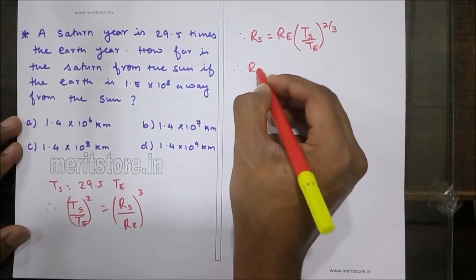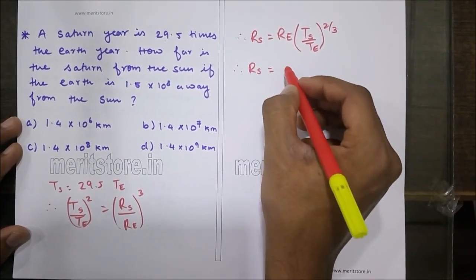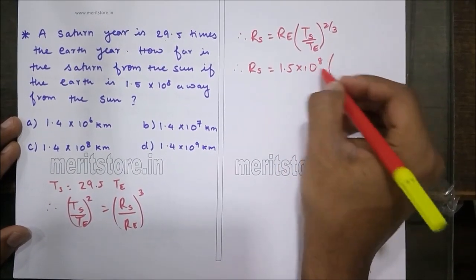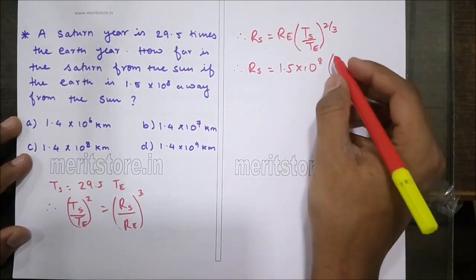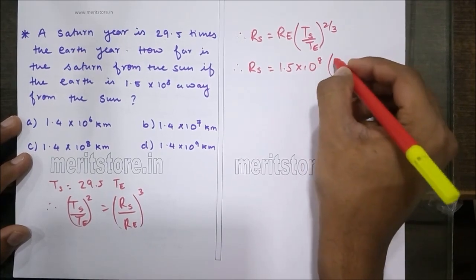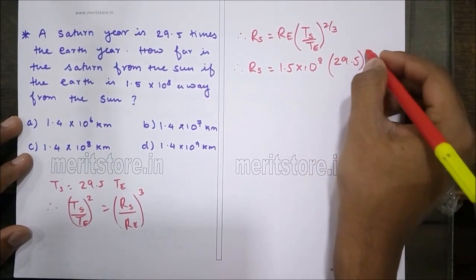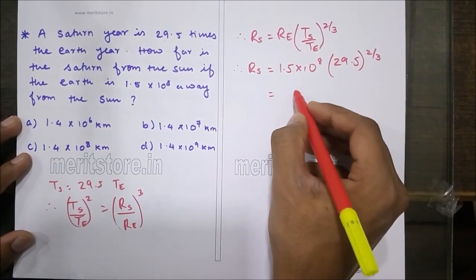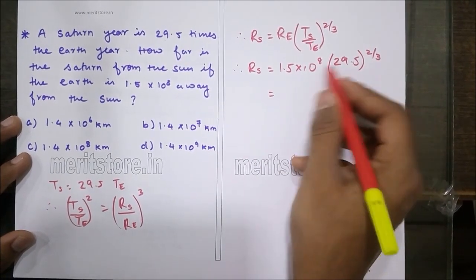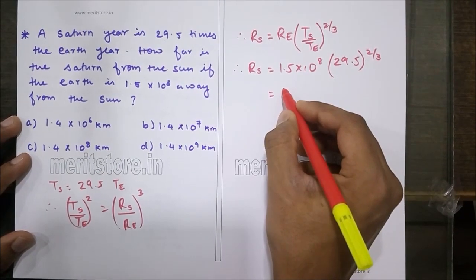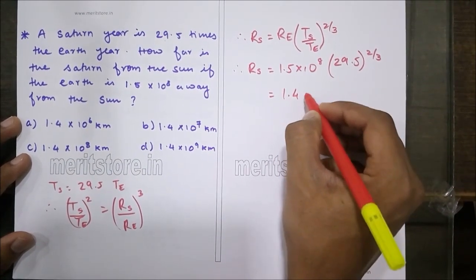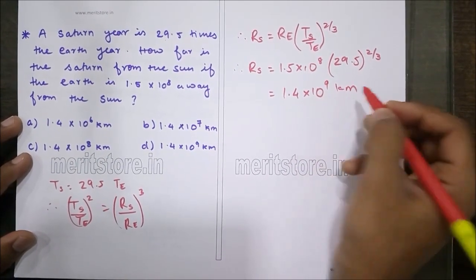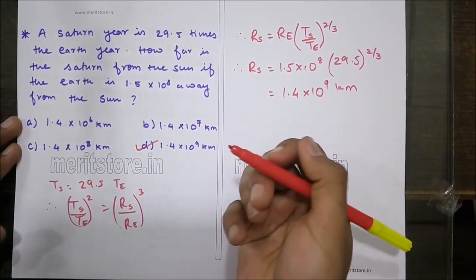Therefore, Rs, that is the orbital radius of the Saturn, is nothing but 1.5 times 10 raised to 8. Now, Ts by Te is given as 29.5 raised to 2 by 3. So, this turns out to be 29.5 into 1.5, so 1.4 into 10 raised to 9 kilometers. Hence, option D is the correct answer.